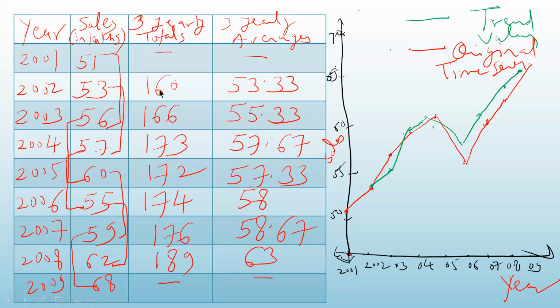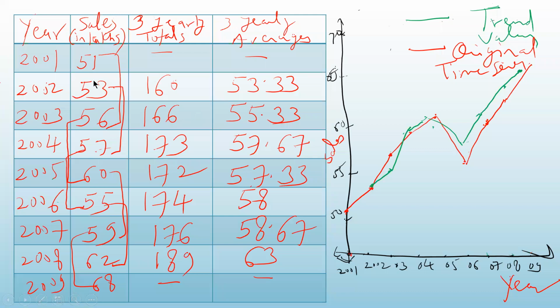And for the average, I have to divide by 3. So I will get here. In this way, for 2003, I will have to leave this. So I have to take the sum of 53 plus 56 plus 57. The sum is 166. When I divide by 3, I'll get 55.33.